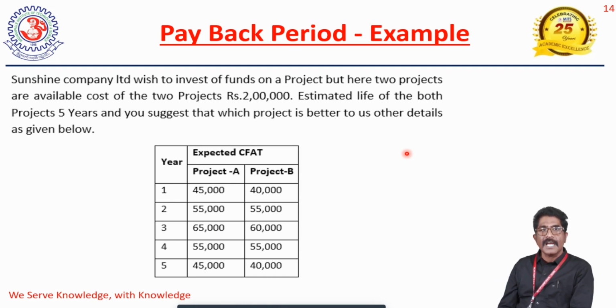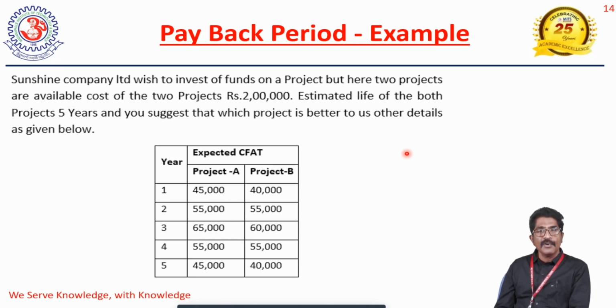The estimated cash flows after tax are as given below. Project A: in the first year 45,000, then 55,000, 65,000, 55,000, and in the fifth year 45,000. It means if the company invests rupees 2 lakhs in project A, we will get 45,000 rupees in the first year, 55,000 in the second year, 65,000 in the third year, 55,000 in the fourth year, and 45,000 rupees in the fifth year. So these are the cash inflows of project A. These are uneven cash inflows.